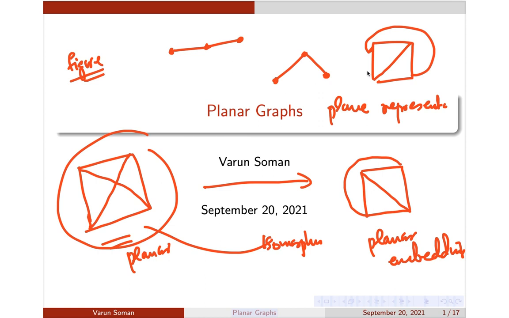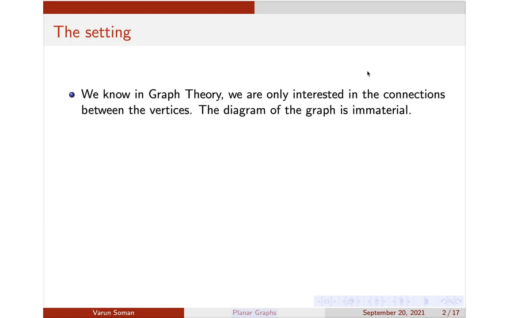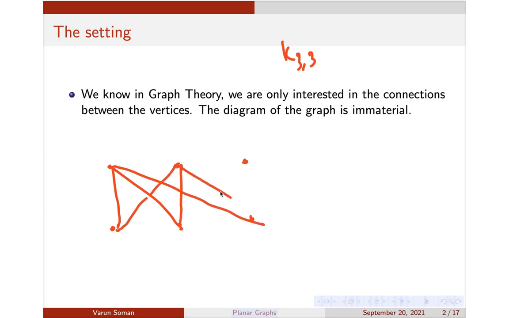So what do you mean by planar graph? It is clear. So what do you mean by non-planar graph? A graph which cannot be drawn in such a way that edges will not cross over is called a non-planar graph. For example, if I draw the bipartite graph K33, we will actually prove it is non-planar later, but it is non-planar. I hope you know what K33 is. K33 is the complete bipartite graph, where you draw it like this. This is actually a non-planar graph. You can try to find a representation in such a way that no edges will cross over, but you will ultimately fail because it cannot be drawn like that.